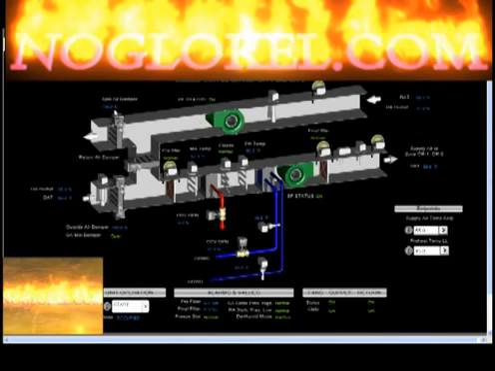Another point to take note of is our dampers. Here our spill air damper is 100%. And our outside air damper is 100%. So the unit is spilling. Now, let's take a look at the two ORs that this unit serves.